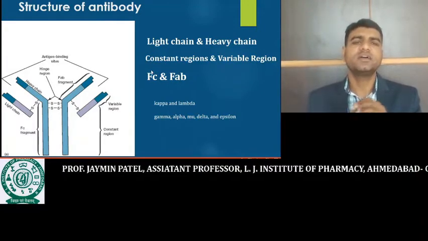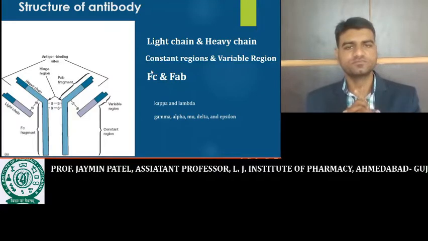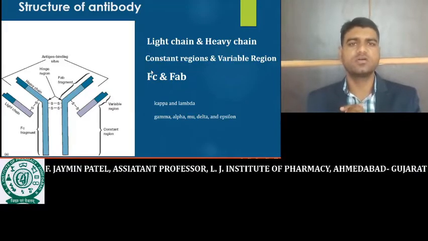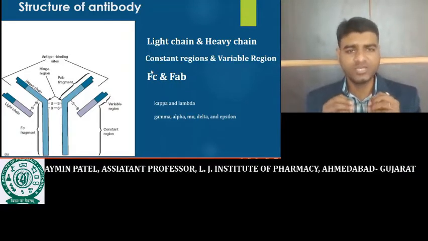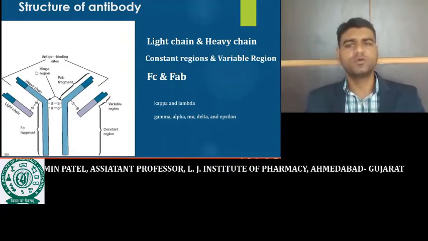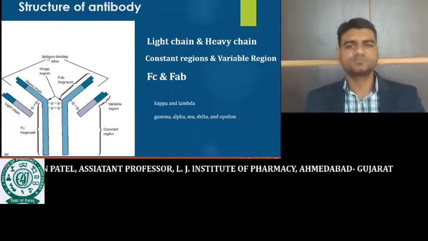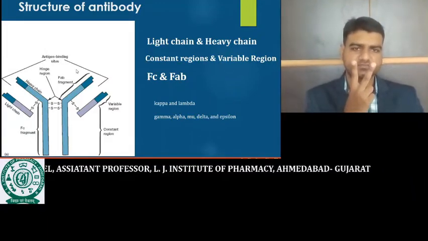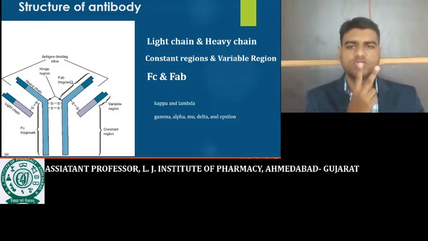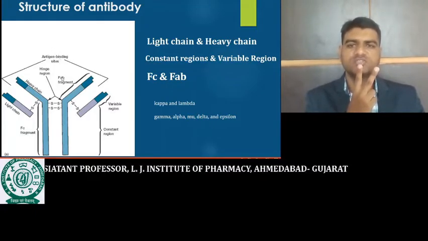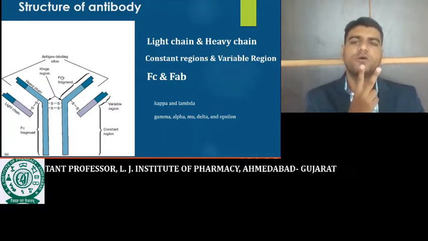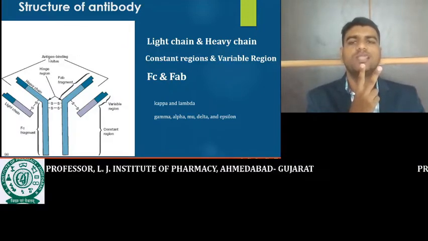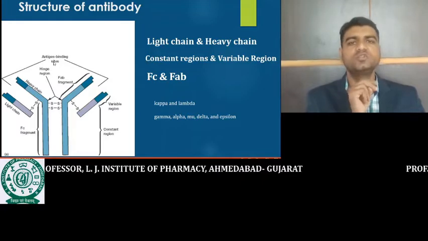Now we will understand the structure of the antibody. It is the most important question, routinely asked in the exam: structure of antibody. Here you can see this structure. The antibody is mainly made up of two types of chain. This one is the long chain, called the heavy chain. So it is made up of two heavy chains and two light chains.